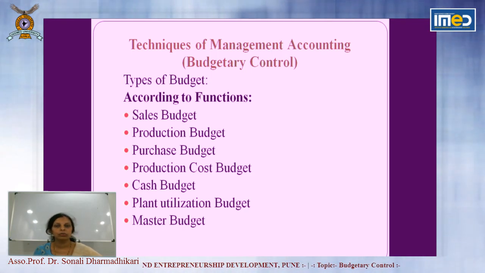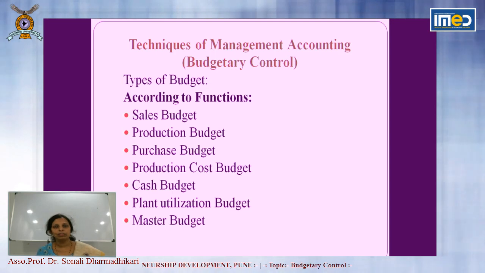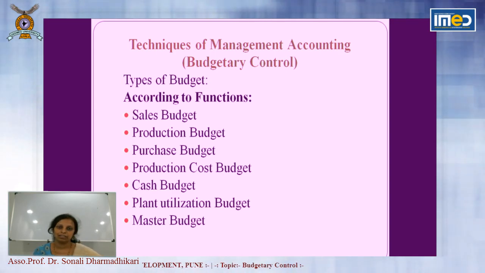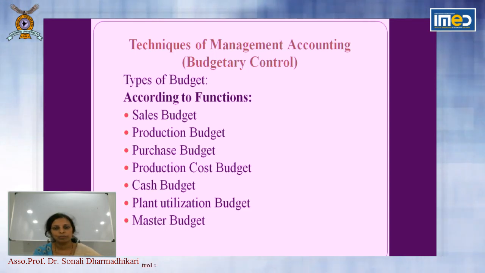How many goods you are going to produce, maybe during the month, quarter, etc., according to the period of budget. Now, on the basis of production budget, all cost budgets are interlinked. Suppose you have decided to produce 18,000 units. Accordingly, you have to purchase the raw material required. So then you will prepare purchase budget.